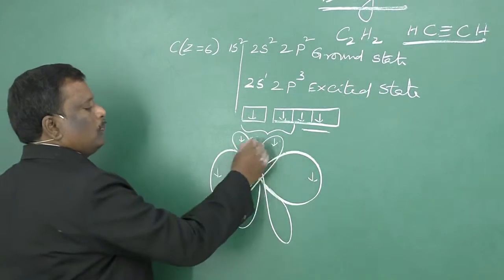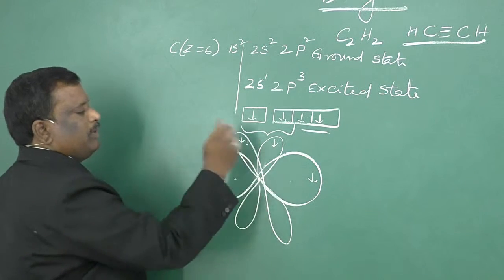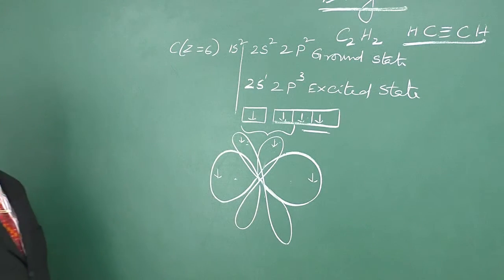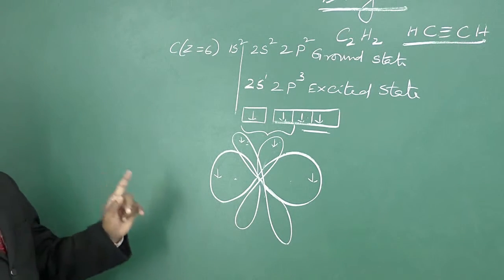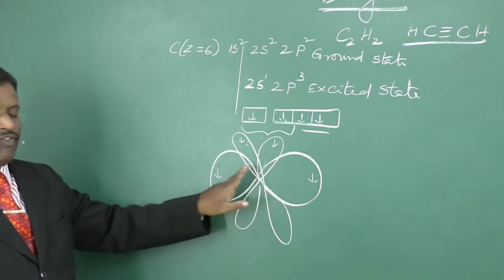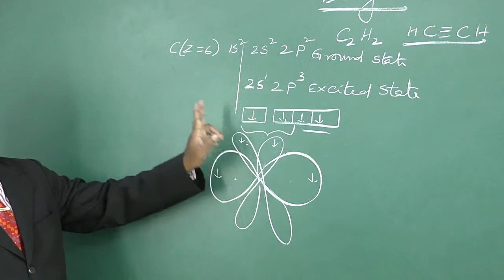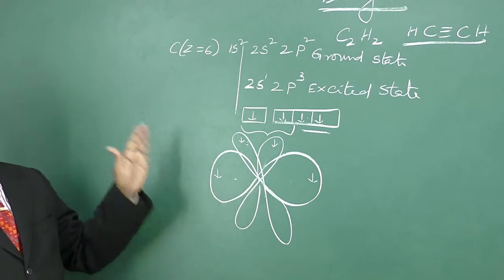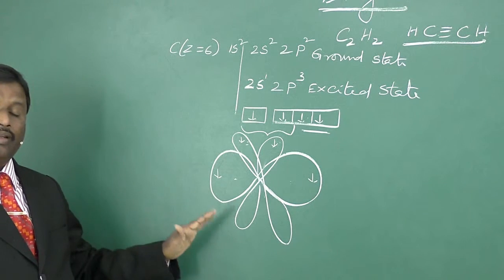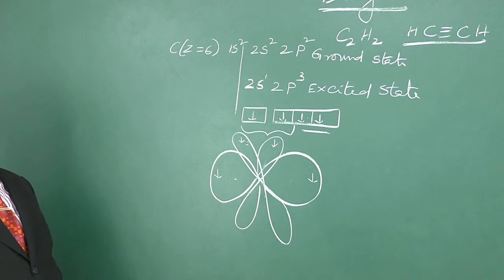So these are the 2 pure p orbitals of this carbon, and these 2 are sp hybrid orbitals of the same carbon. That is the position of each carbon in the C2H2 molecule: two half-filled sp hybrid orbitals and two half-filled pure p orbitals are present in each carbon. Two such carbon atoms are there in the C2H2 molecule.